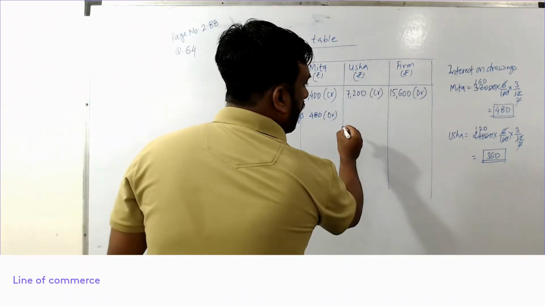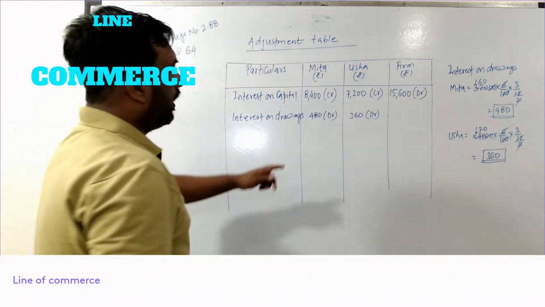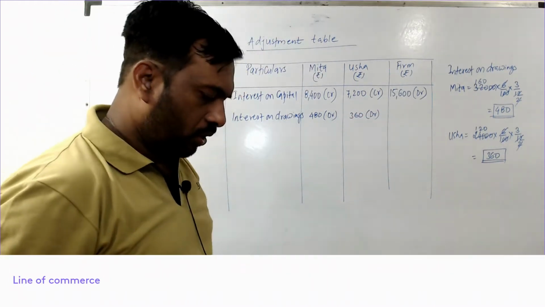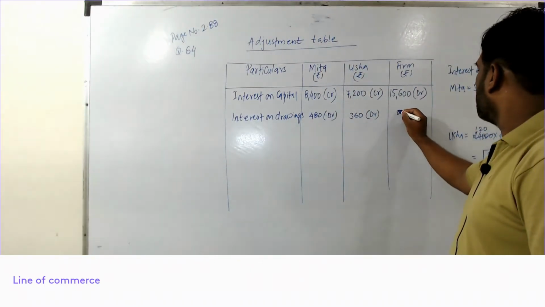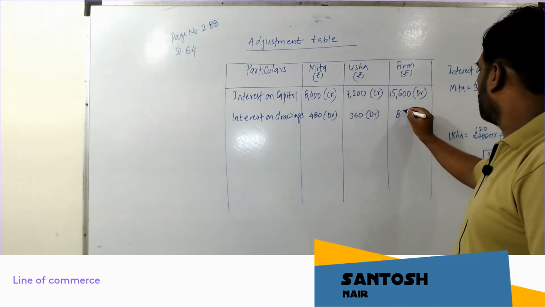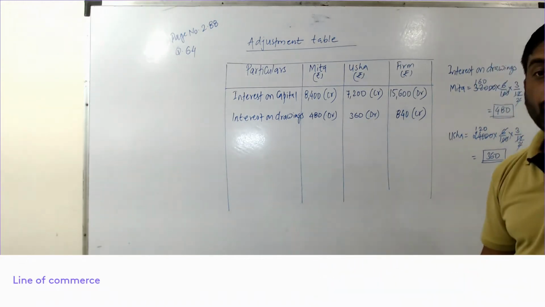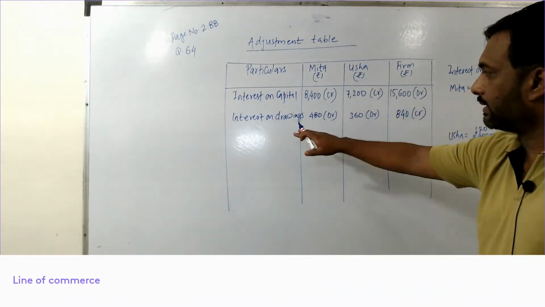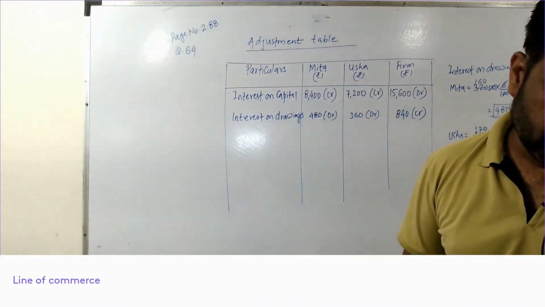For Usha it is 360 rupees debit, and the total of 840 rupees will be credited to firm's column. Is this clear? Okay.